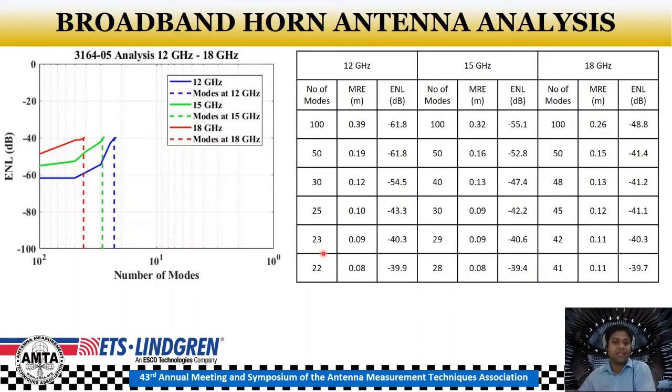So you can see that when we reach 23 modes, we have an ENL of minus 40 dB, and the corresponding MRE is 0.09 meters. Similarly, at 15 gigahertz, we will need 29 modes, and at 18 gigahertz, we'll need 42 modes to efficiently characterize the 3 dB solid angle within the ENL limit of minus 40 dB.